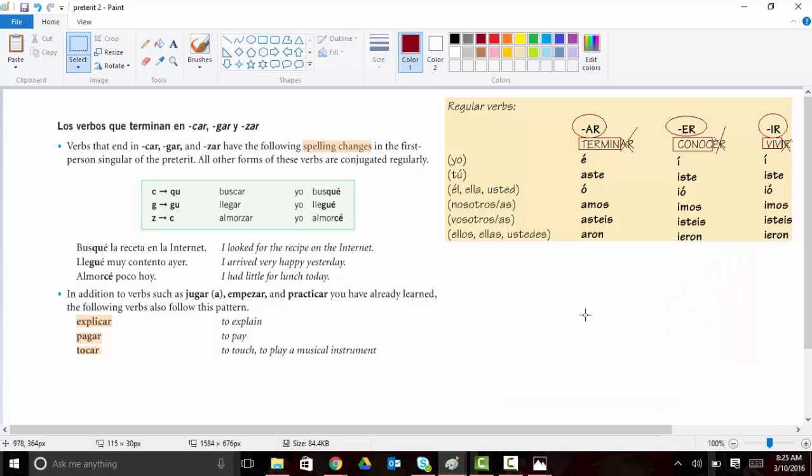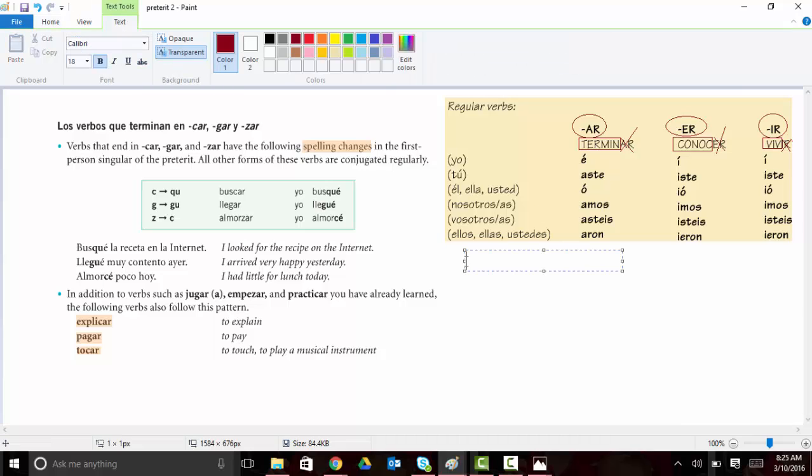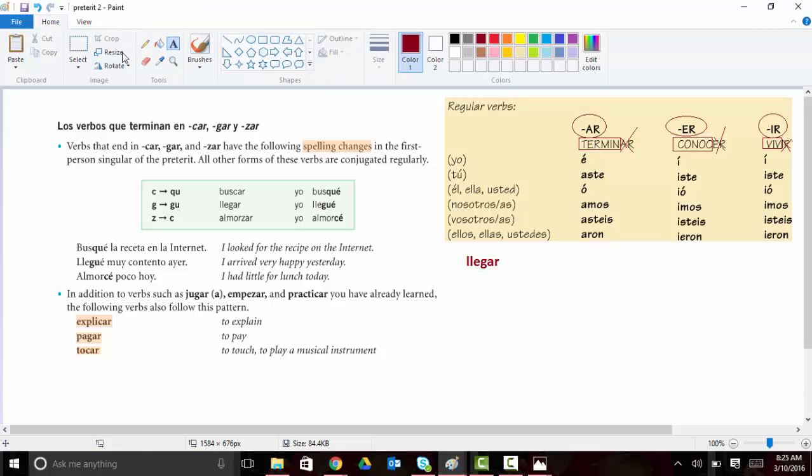Okay, a similar situation happens with the letter G because there's two sounds to G as well. So if I have the verb llegar, that's also an AR verb, and I want to conjugate it out, I would do the same thing. Here is my stem, lleg, and I would get rid of my ending, my AR, to conjugate it out. And if I just do what I'm supposed to and start adding AR endings, this is what I'm going to have.